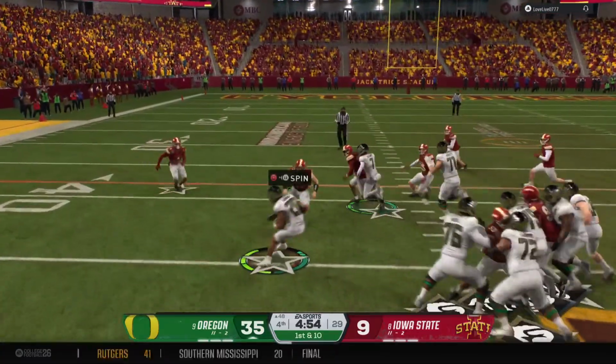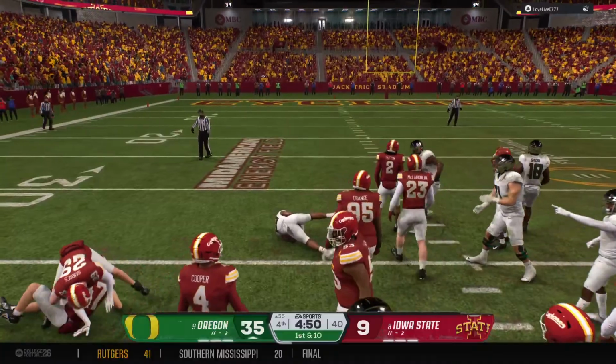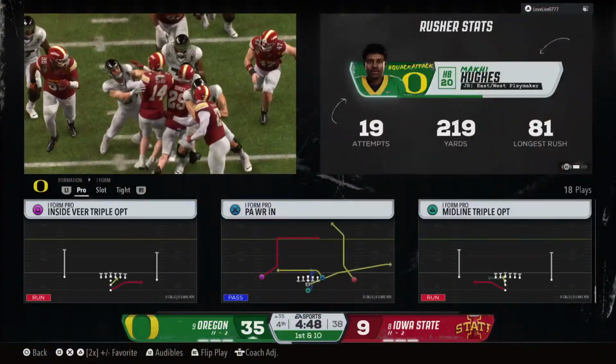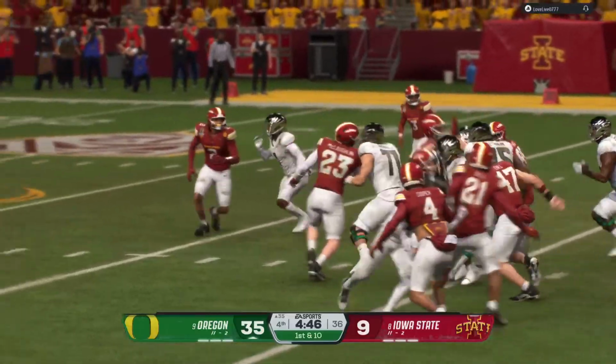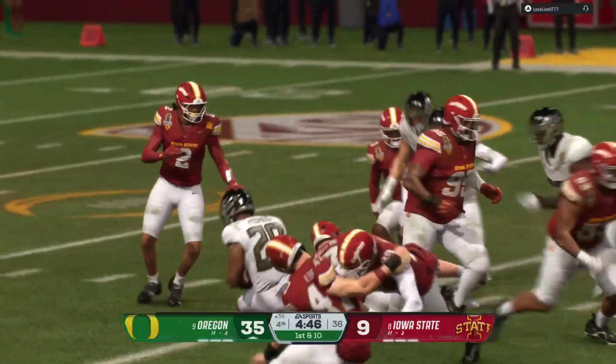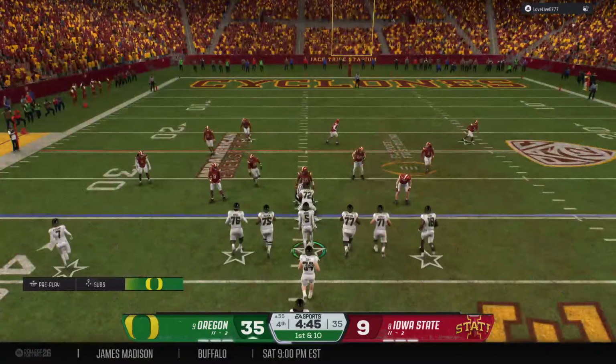On the run, it's Hughes. He's taken down, but that's a nice gain. They'll spot the ball now at the 35. You know, I'd say this run is pretty emblematic of what we've seen all day long. No matter what they've done on offense, the guys up front have controlled the line of scrimmage.